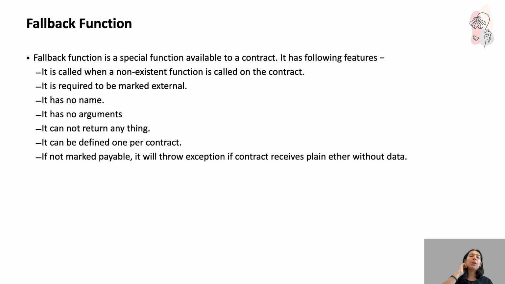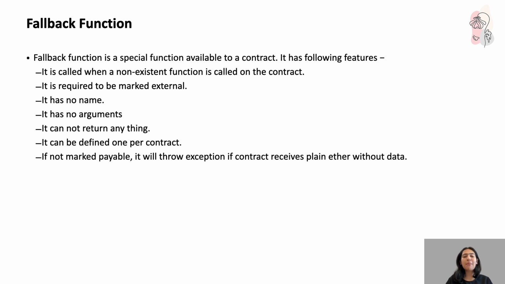Now let's come to the fallback function. The fallback function is a special function available to a contract. It is called when a non-existent function is called on the contract. If there is no such function, but I'm still making a call to that function, where will my code go? My call is going to go to the fallback function, because that is the place where you can fall back to. You don't have anything, okay, fall back to me.